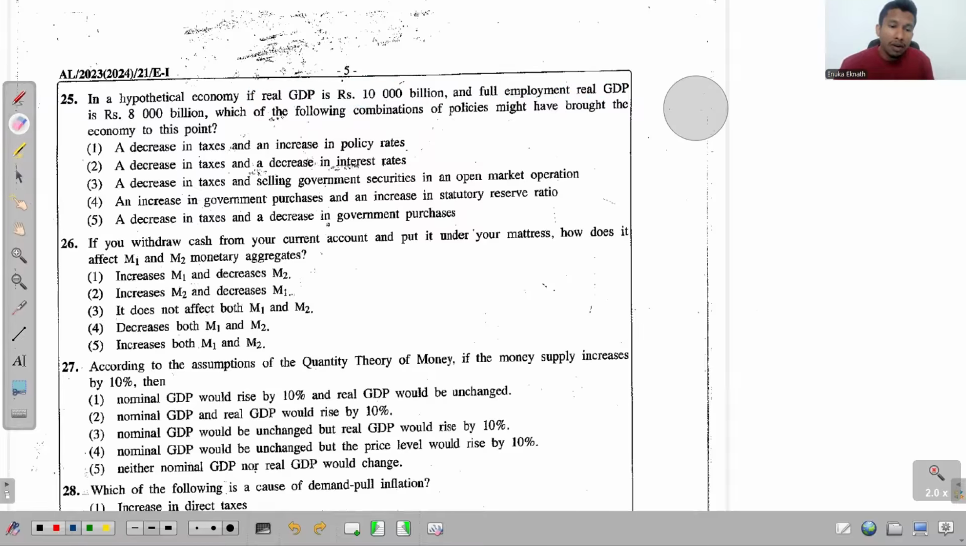See that now the current level of GDP is 10,000, and the full employment real GDP is 8,000, which means the current level of GDP has exceeded the full employment level of GDP. And what does that mean? There is an inflationary pressure in this economy. If there is an inflationary pressure in the economy, aggregate demand must be greater in this given economy.